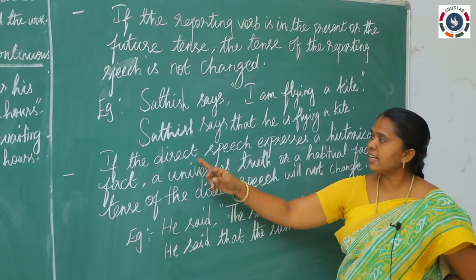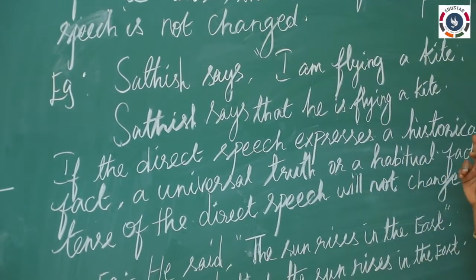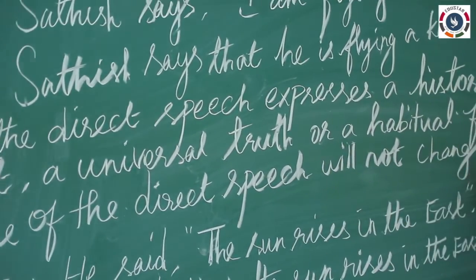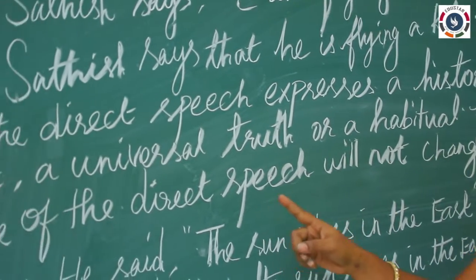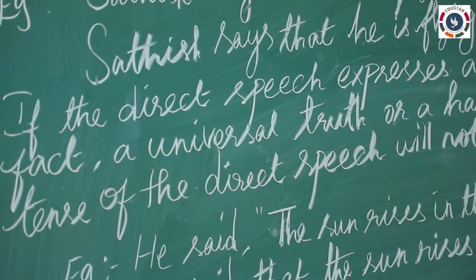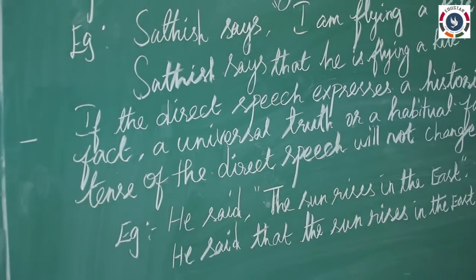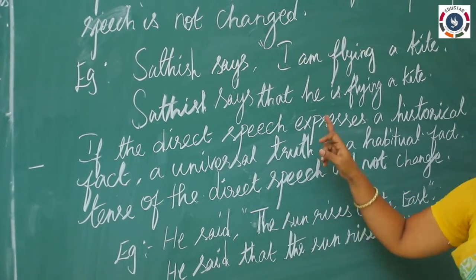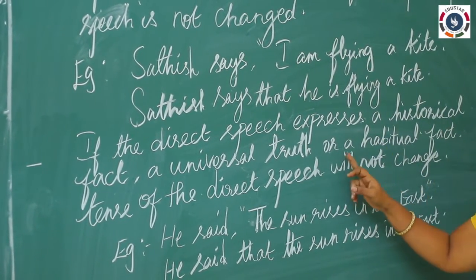Second one, if the direct speech expresses a historical fact, a universal truth or a habitual fact, the tense of the direct speech will not change. You will be knowing historical fact, universal truth or habitual fact.